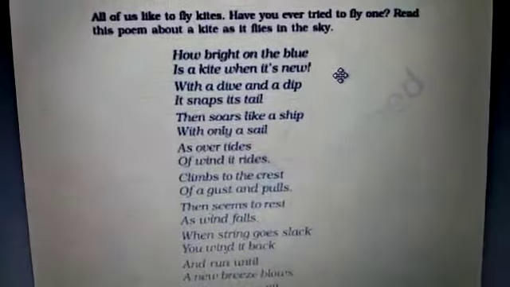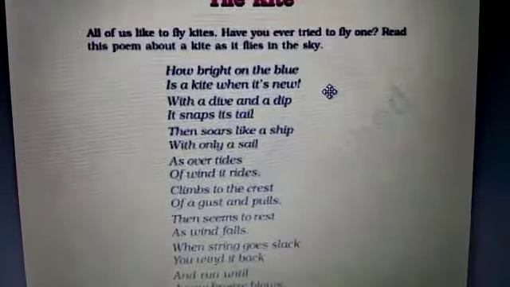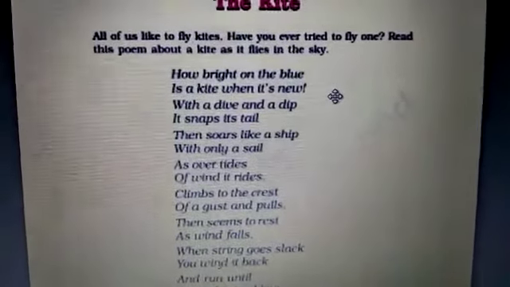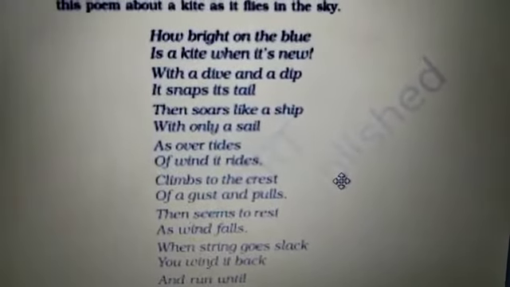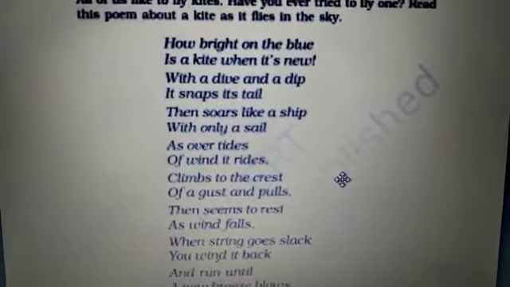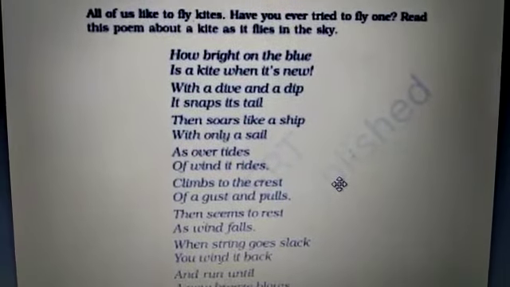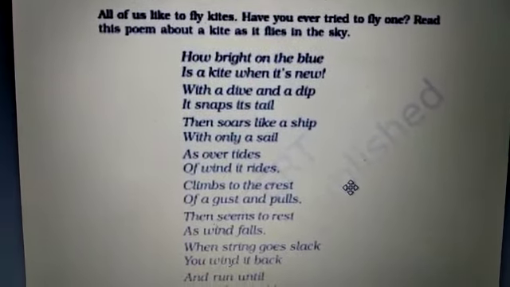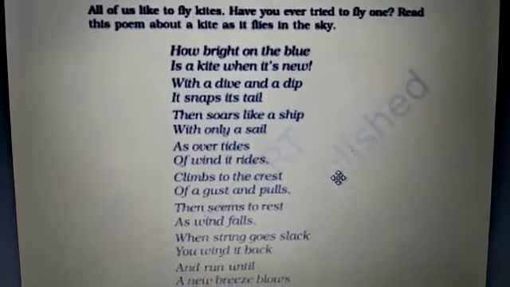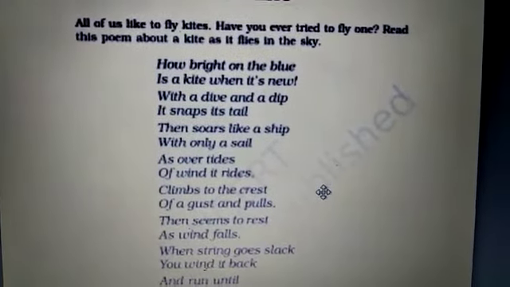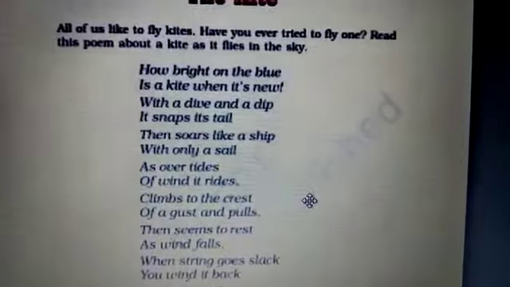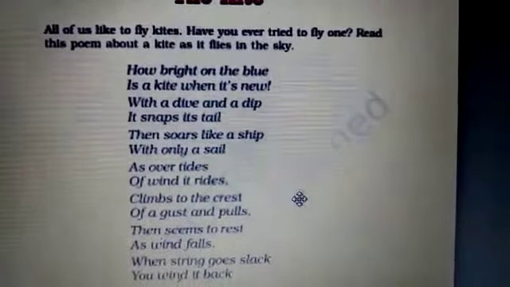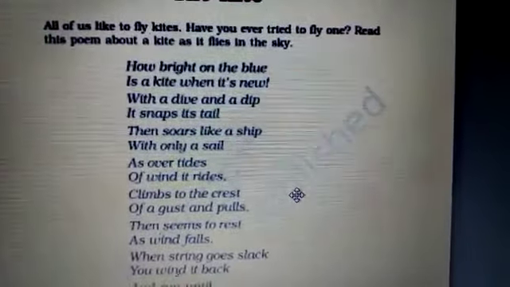Then soars like a ship with only a sail, as over tides of wind it rides. Just like in the ship, the movement of the ship changes due to the effect of tides. The same way, the movement of the kite changes because of the movements of wind. Whenever wind is flowing high, the kite is also soaring high, and climbs to the crest of a gust and pulls.